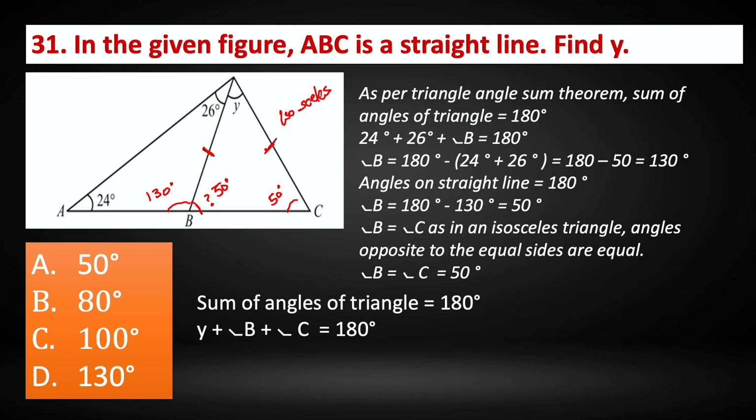So angle y plus angle B plus angle C is 180 degrees. Angle B plus angle C is 100. So therefore y is equal to 180 degrees minus 100, that gives us 80 degrees. So therefore the value of angle y is 80 degrees. So the correct answer is option B, 80 degrees.